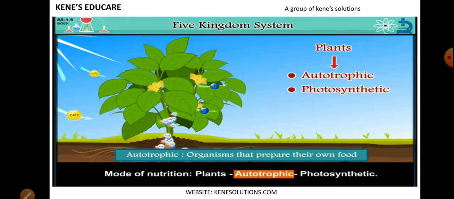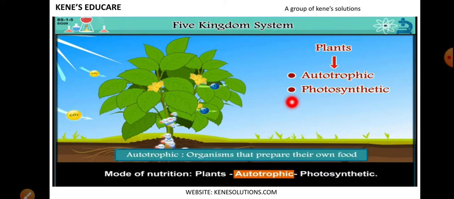Okay. Now, before going to the third characteristic, you need to know certain terms, which are autotrophs, heterotrophs, and saprophytes. Now, what does autotrophic organism mean? The organisms which can prepare their own food are called autotrophs. Now, for this, the better example is plant, because plants use sunlight and water to make their food, and this process is called the photosynthesis process. We all study this from our early standards, right?